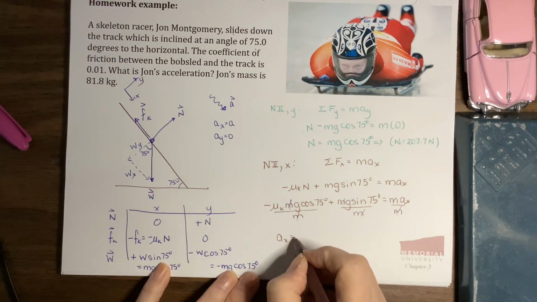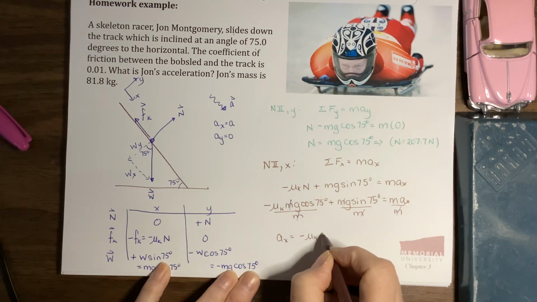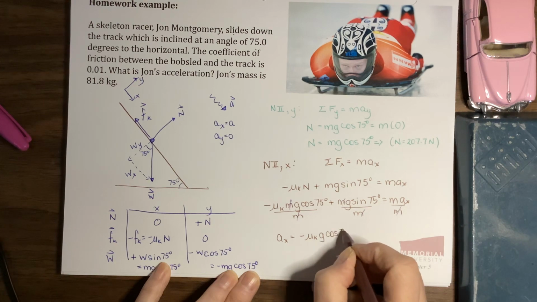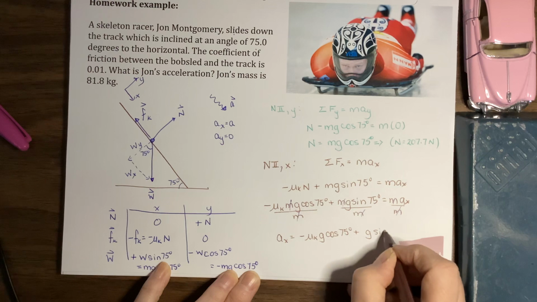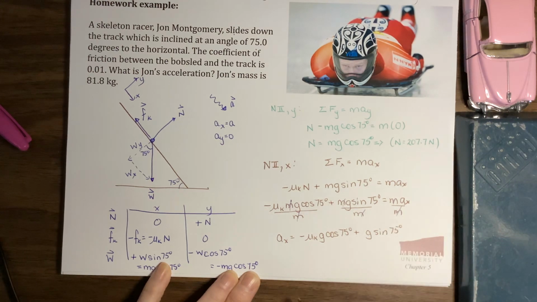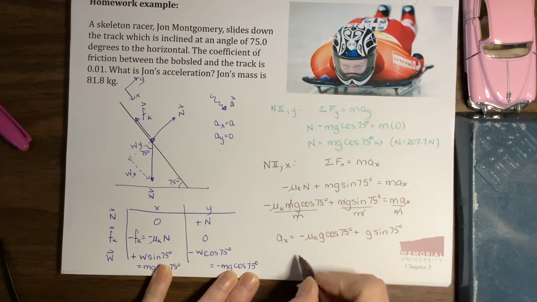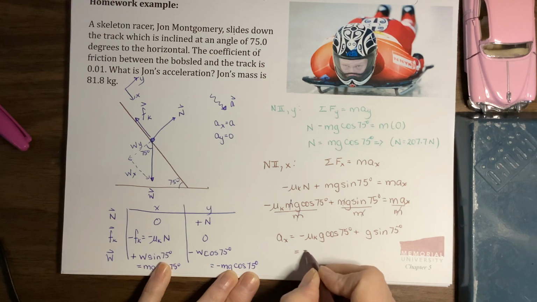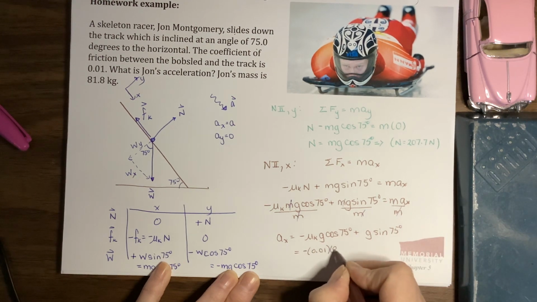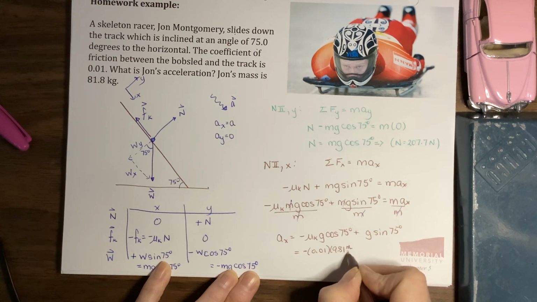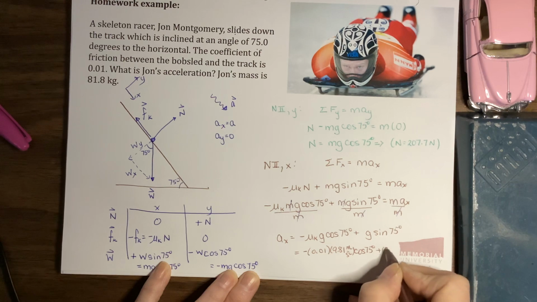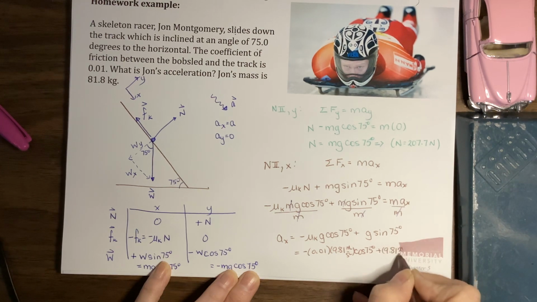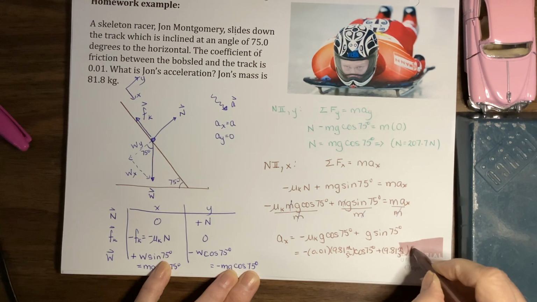So ax is minus mu k times g times cosine 75 degrees plus g times sine 75 degrees. You can take your g outside if you want, or you can just pop your numbers in. Mu k is 0.01 times 9.81 meters per second squared times cos 75 plus 9.81 meters per second squared times sine 75.